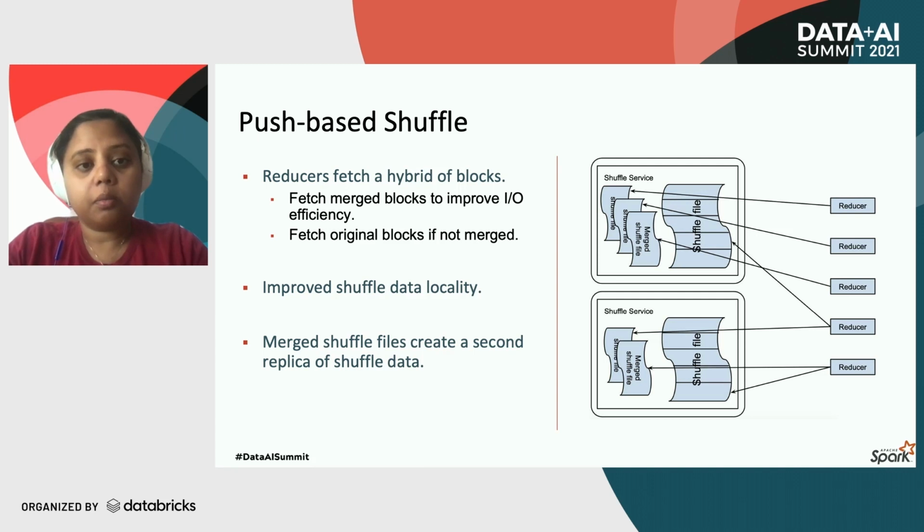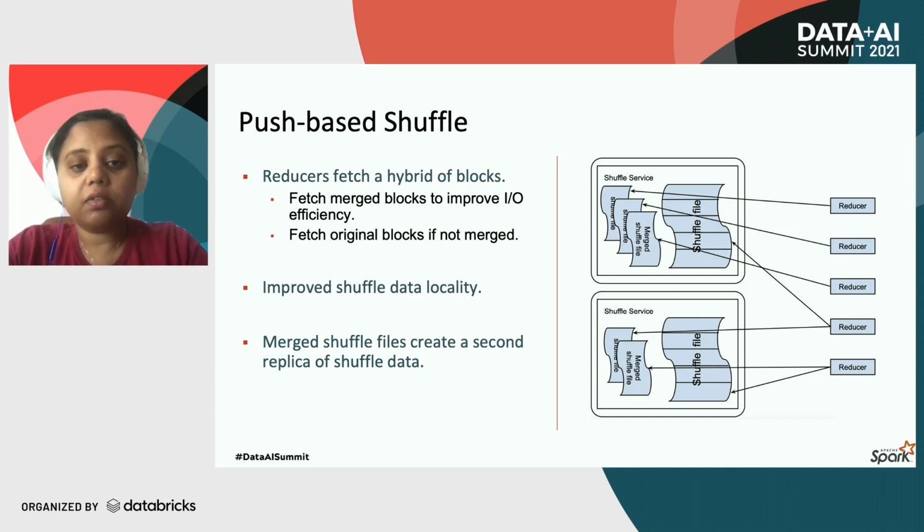Since this push-merge approach is best effort, the reducers now fetch a hybrid of blocks. As shown in this diagram here, the reducers will read both merged shuffle blocks as well as unmerged blocks, since not all blocks are guaranteed to be merged. When the reducers read larger merged blocks, that improves the IO efficiency, because the server can now perform large sequential reads instead of small random reads from the disk.